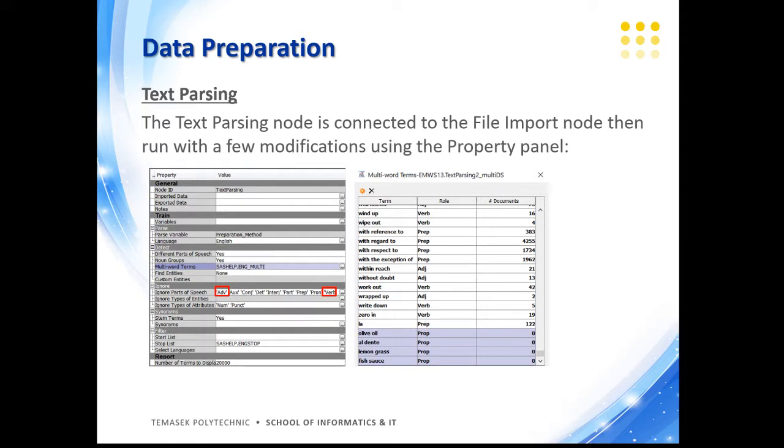Next, we attach the text parsing node to the file import node and modify a few parameters like the multi-word term. We add a few terms which are representative of the type of cuisine, like olive oil and lemongrass and fish sauce, etc. And under the ignore parts of speech, in addition to the default values, we have added ADV for adverbs and verb as well.